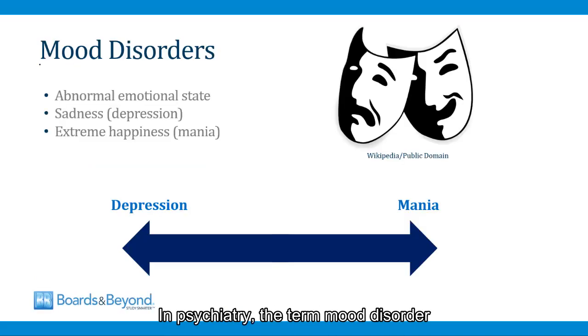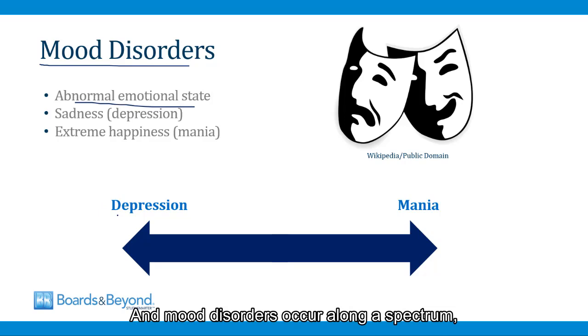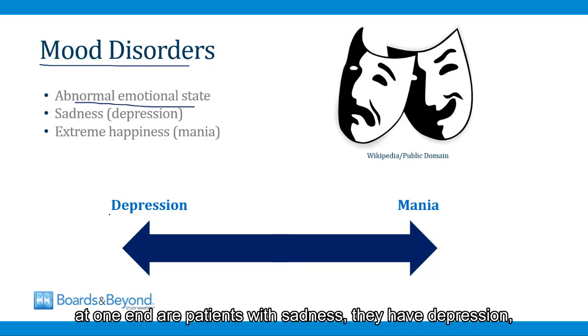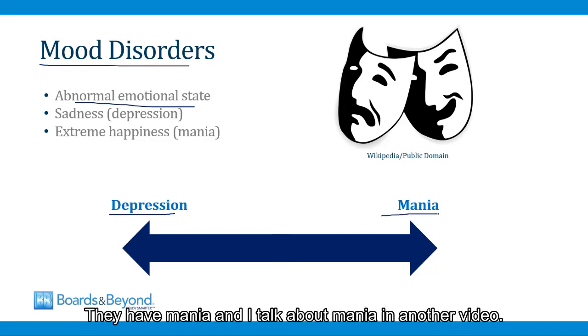In psychiatry, the term mood disorder is used to describe patients who have an abnormal emotional state. And mood disorders occur along a spectrum. At one end are patients with sadness, they have depression. At the other end are patients who have extreme happiness, they have mania. And I talk about mania in another video.